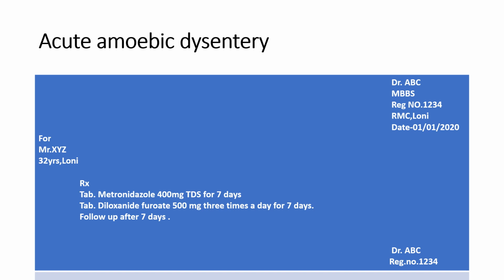Here, metronidazole is a nitroimidazole derivative and it has intestinal as well as extraintestinal amoebicidal activity. It has selective toxicity against amoeba, right? It is administered by the oral route because it is rapidly absorbed and well distributed in body fluid and tissue.